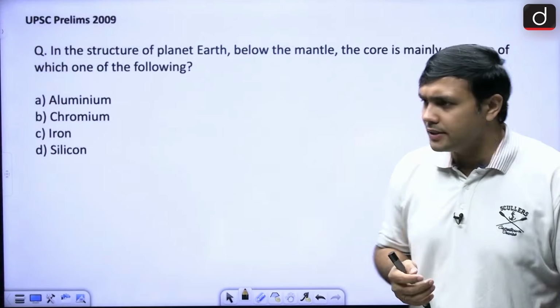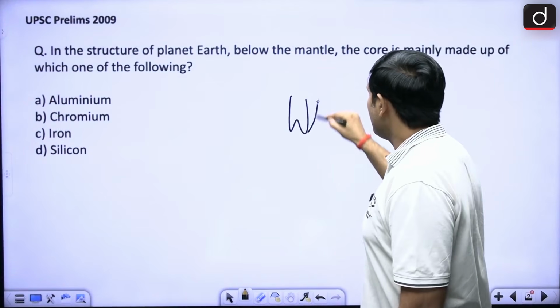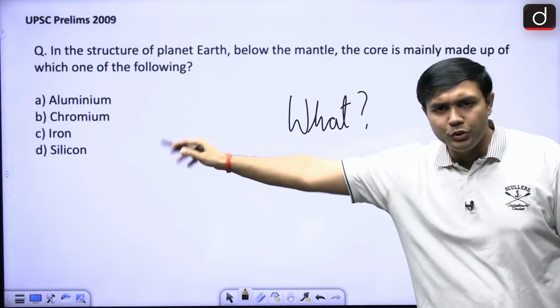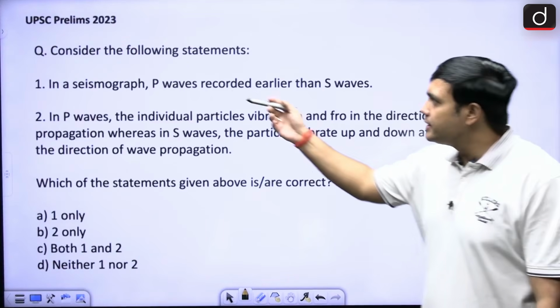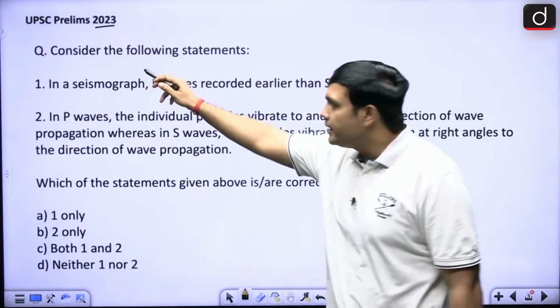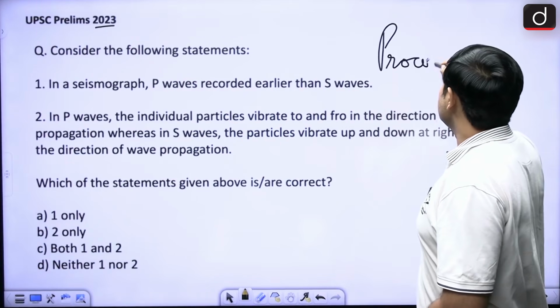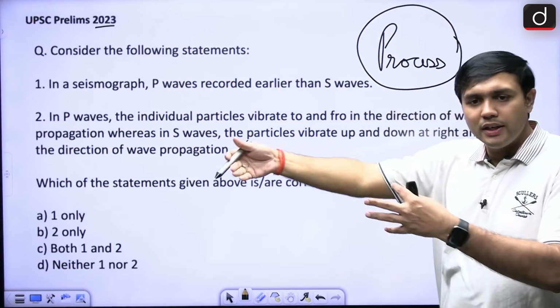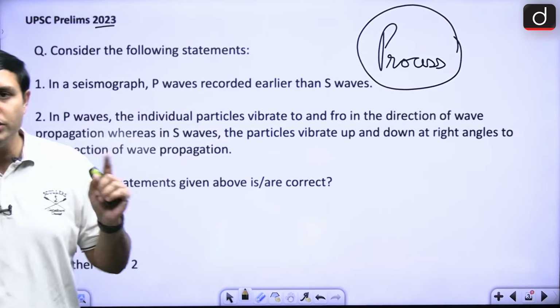Alright. So if you look at the type of questions that UPSC is asking now, this is a question from 2009, right? It was asking what, right? So it was asking that in the core, which one of the following would you find? So it's a what-based question. Now, if a similar question is seen, say for example in 2023, it is asking a particular what? Process-based, right? So it is now focusing on process. What is happening here? What is P wave? What is S wave? And what is the consequence of it? So from what to process-based question, UPSC has shifted towards process-based question.